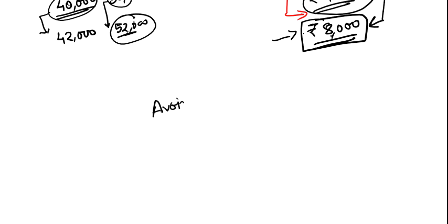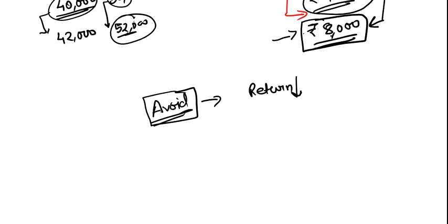Okay, suppose rather than saying to accept the risk, I tell my board of directors to avoid the risk. Now the board of directors will ask me, because if I am avoiding a risk, there is a decrease in return as well. But I am forcing my board of directors to avoid the risk because the amount of loss from this risk can be so huge that it can create a question mark on the solvency of the organization. So it is the most appropriate decision to avoid this particular risk.